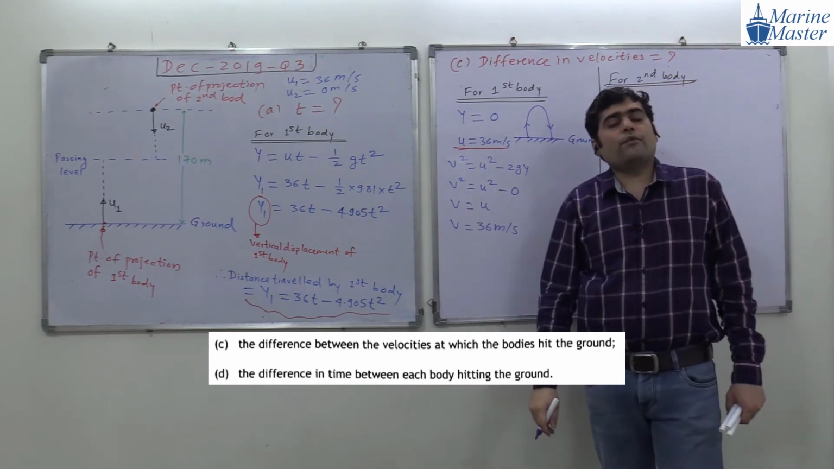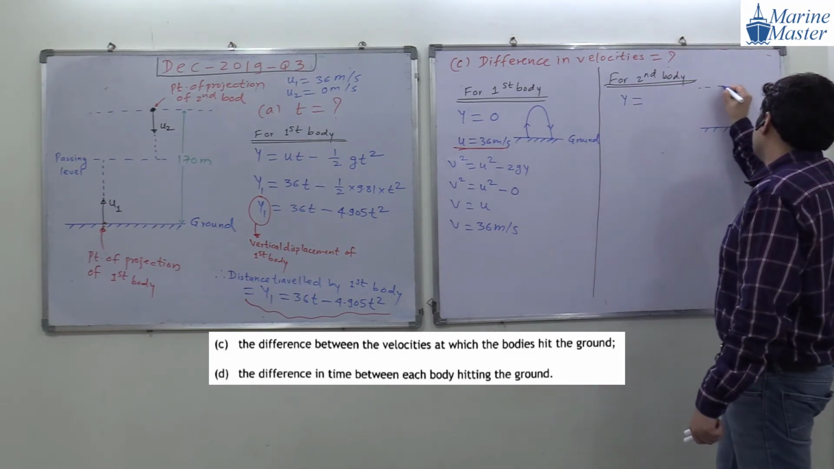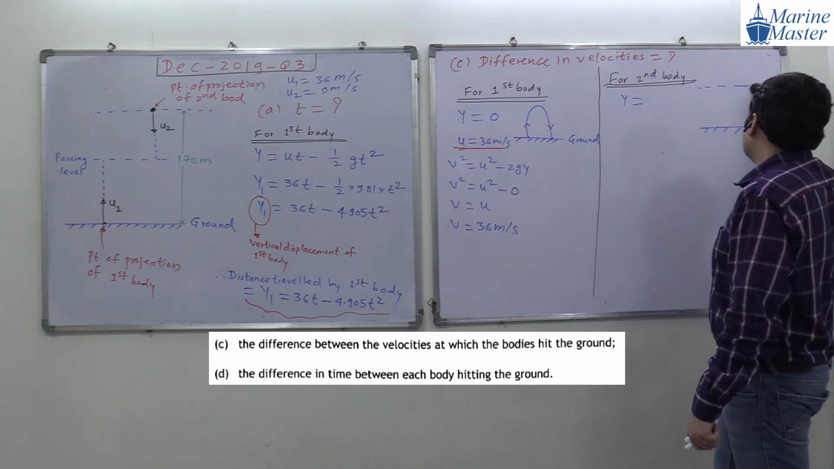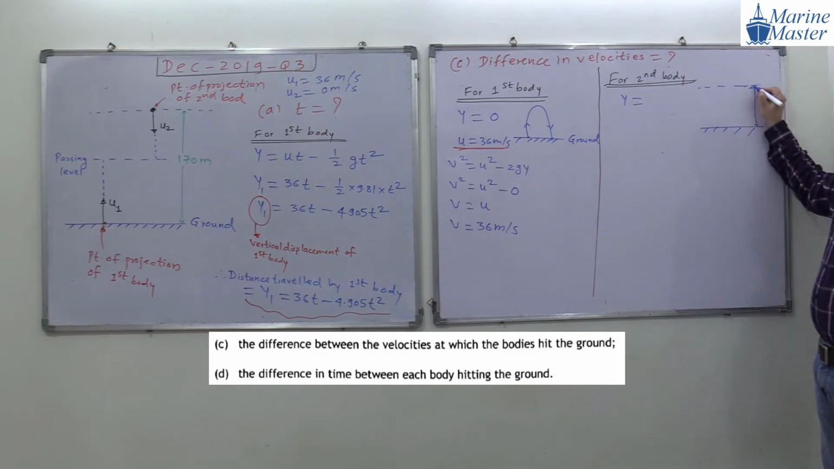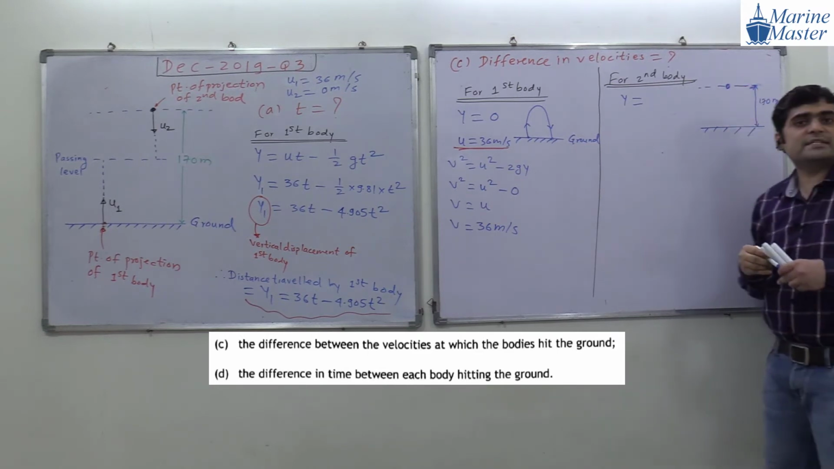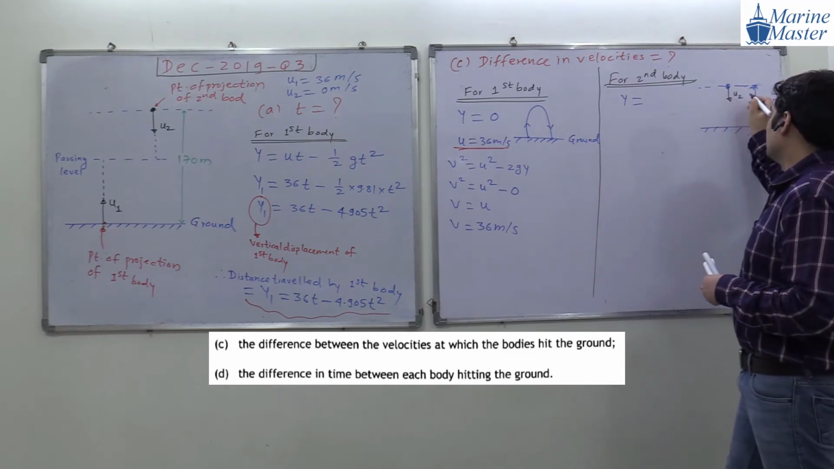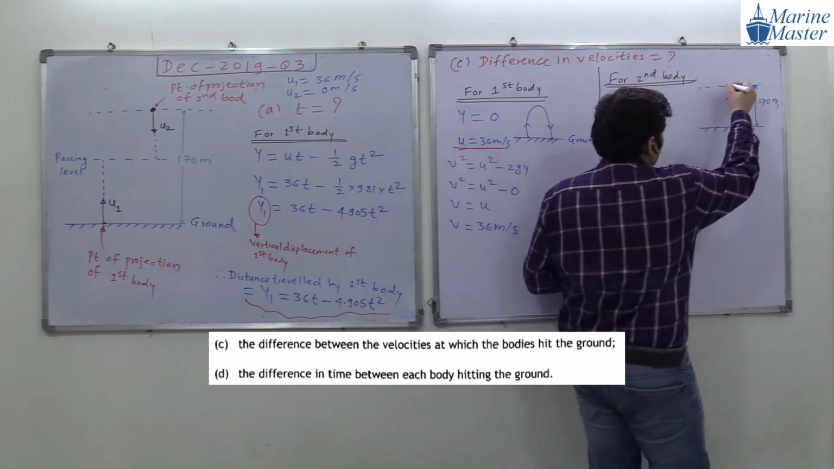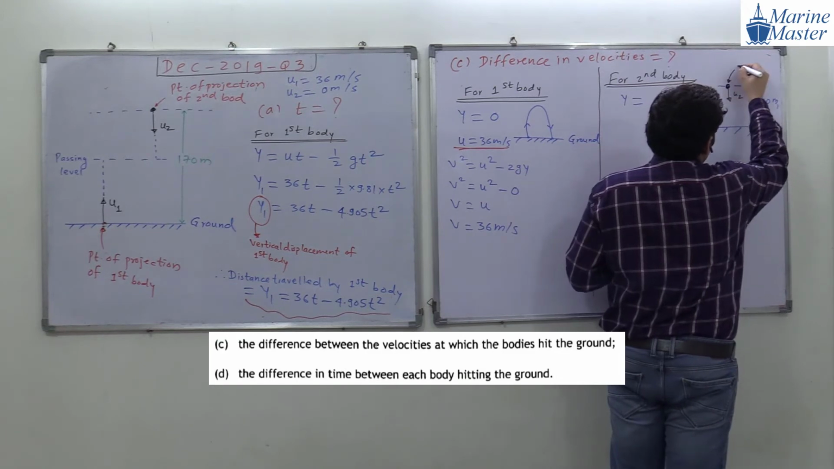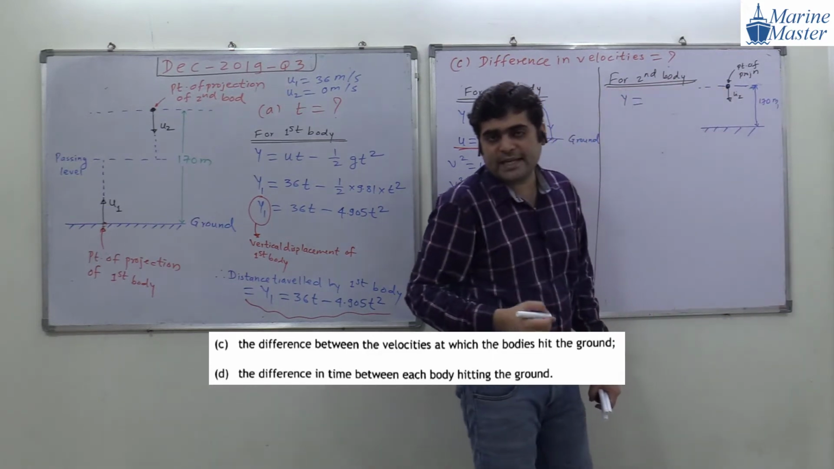Can anyone tell me? For the second body, suppose this is our ground. And our second body is starting from a distance of what? Everyone observe this drawing. This distance is 170 meter, and it is starting from here. The second body is starting with velocity, we will say U2. This is the point of projection of the second body.